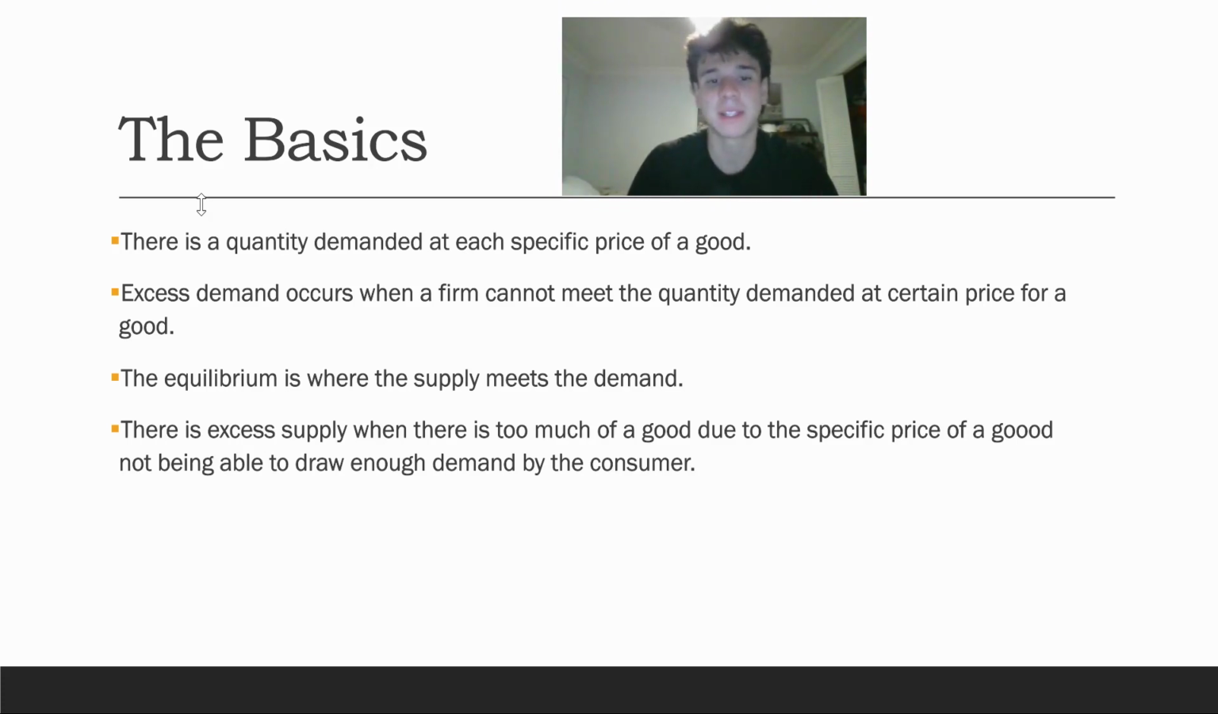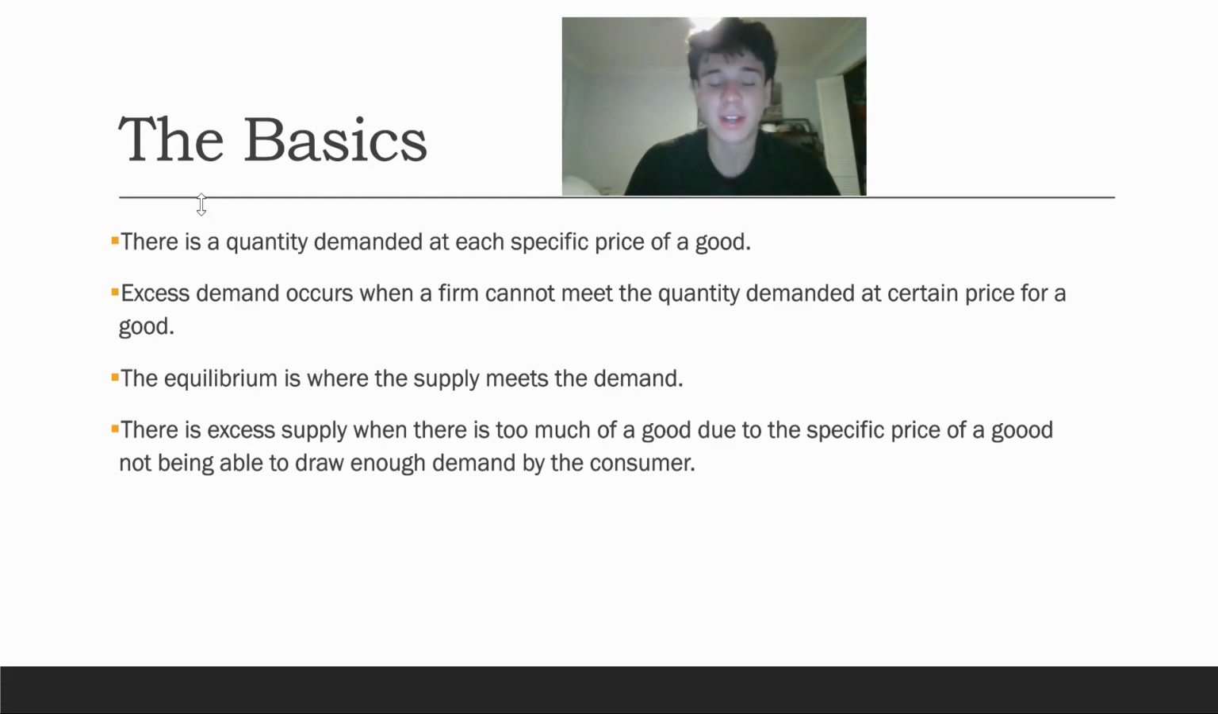Equilibrium is where supply meets demand. What does this mean? Equilibrium is the perfect balance where the supply matches the quantity demanded by the consumer. So for example, let's say there's an equilibrium at $50, the quantity demanded will not exceed and cause a shortage or a surplus.